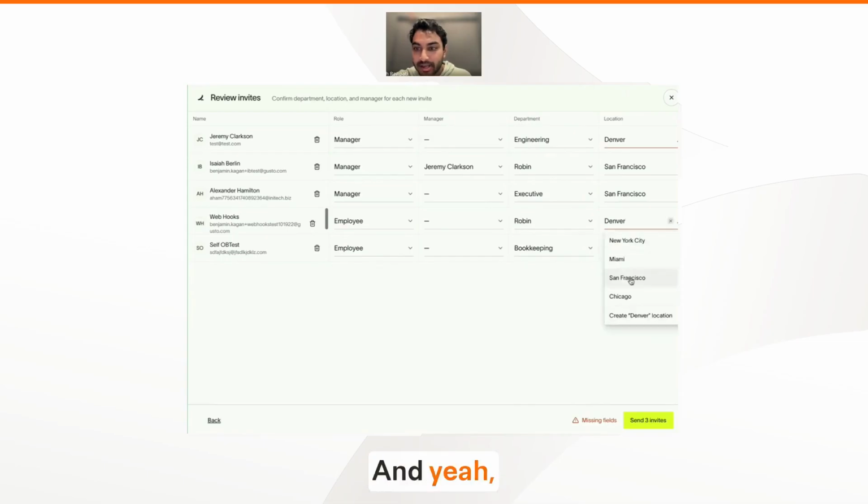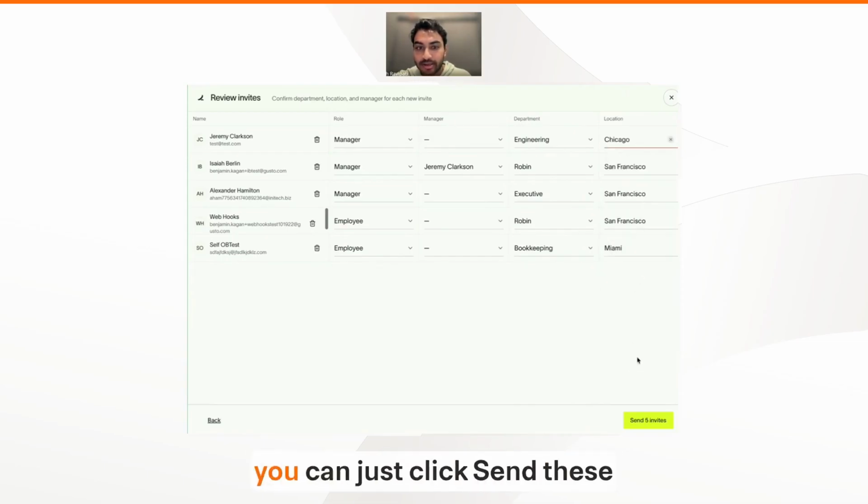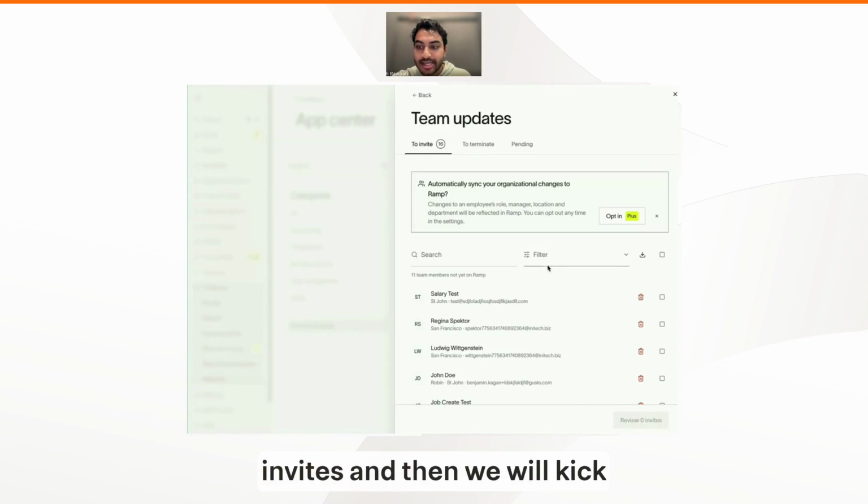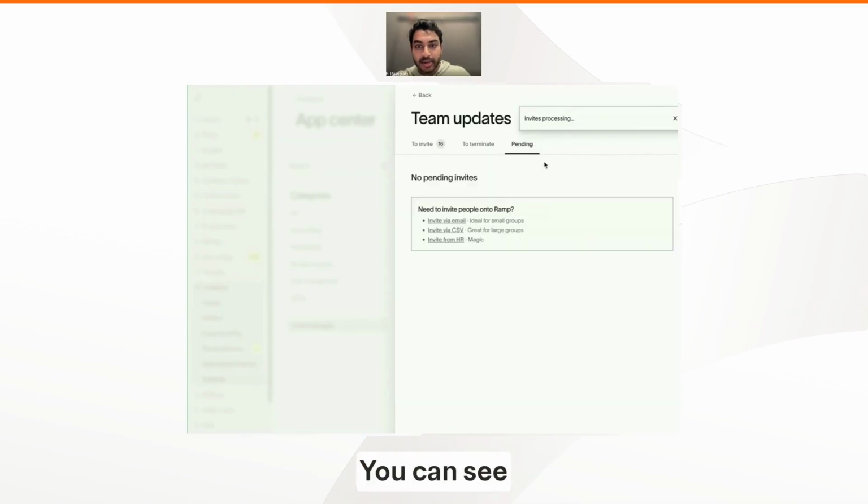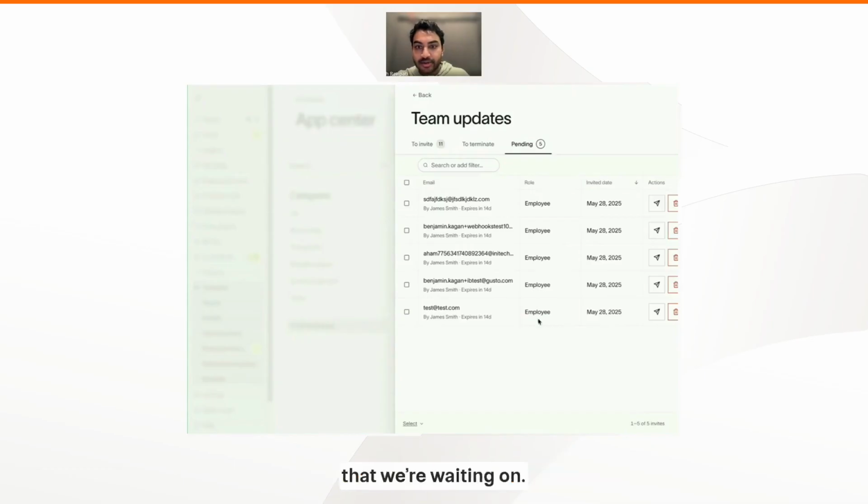And once all of this is set up, you can just click send these invites, and then we will kick off those invites in the background, and those users will get added in. You can see in pending, let me just refresh the page again, that there's 5 invites that we're waiting on. So this is the start of the flow when we invite users.